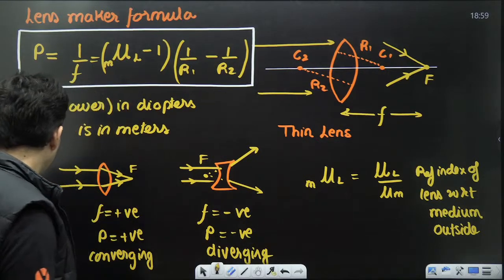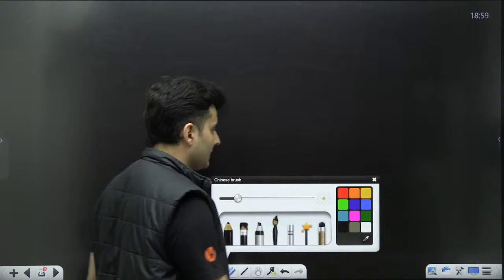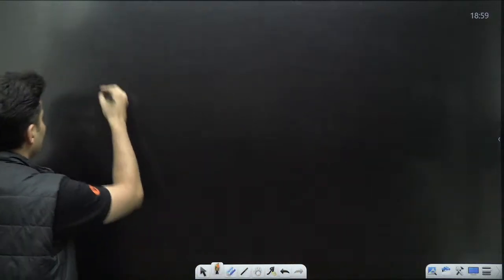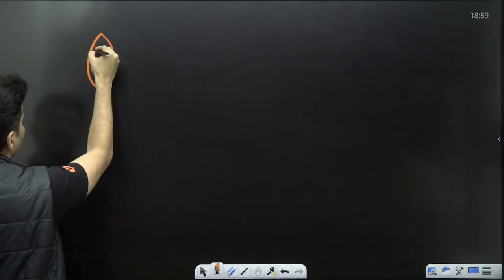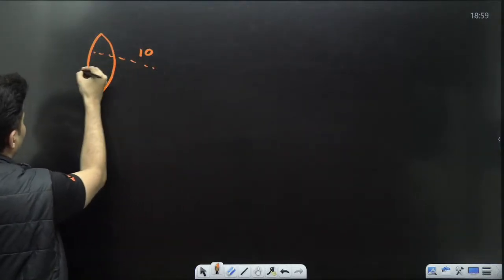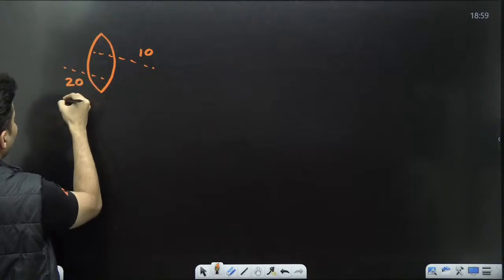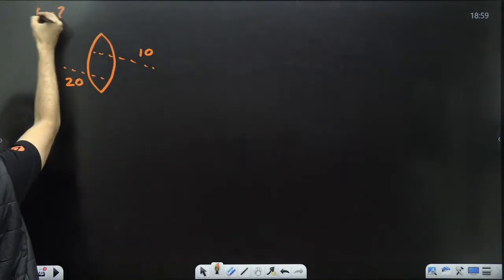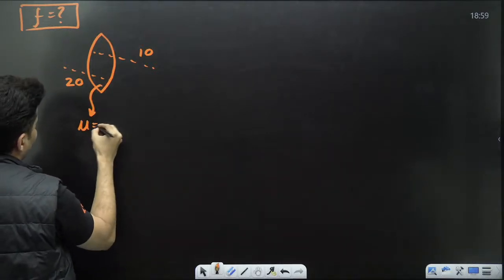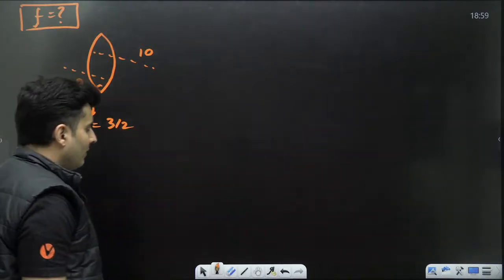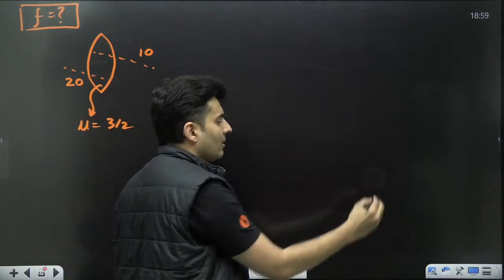Can we go ahead? Okay, let me demonstrate to you some simple examples. Imagine this. There is a convex lens. This is, let's say, 10. Let's say this is 20. And the question is, find the focal length. The refractive index over here is given as 3/2.